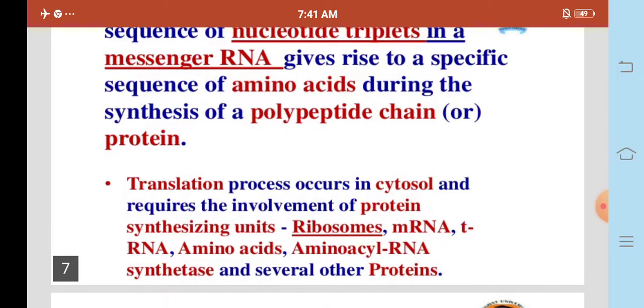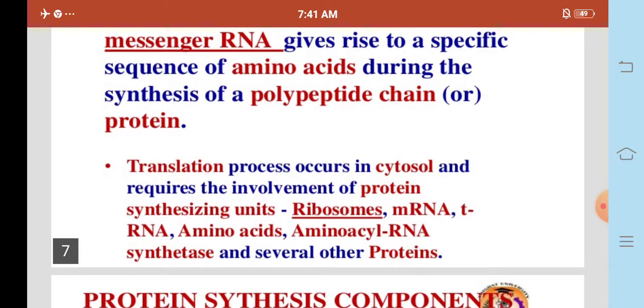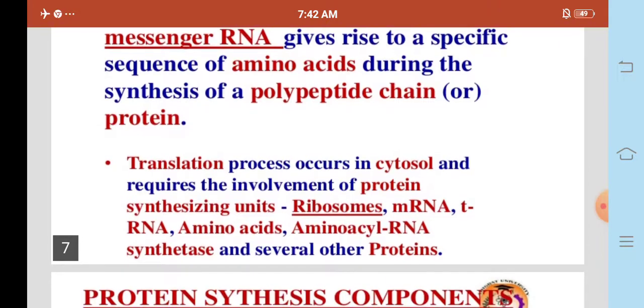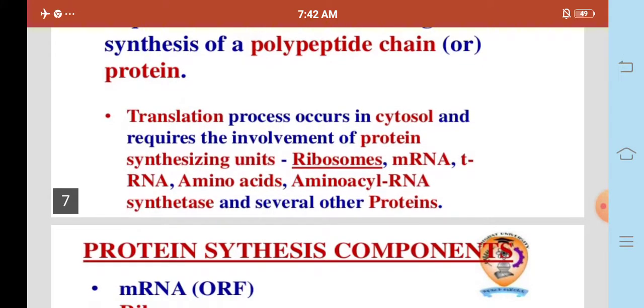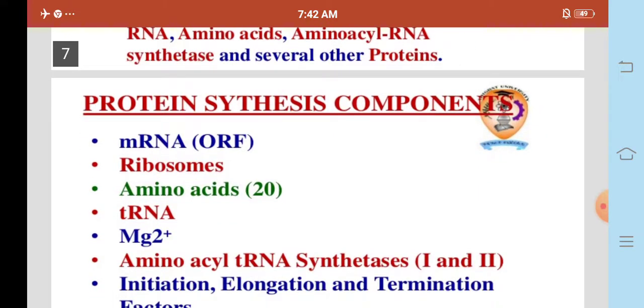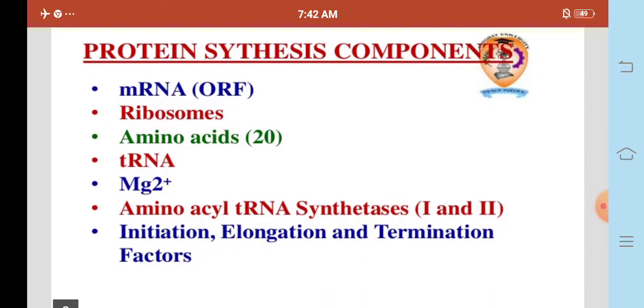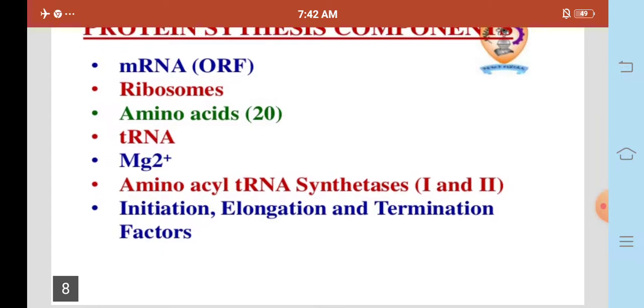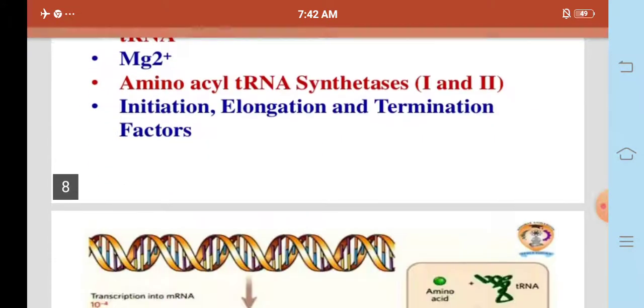The translation process occurs in the cytosol and requires the involvement of protein synthesizing units: ribosomes, mRNA, tRNA, amino acids, aminoacyl tRNA synthetase and several other proteins. Next, protein synthesis components: mRNA, ribosomes, 20 amino acids and tRNA, magnesium, aminoacyl tRNA synthetase 1 and 2, and initiation, elongation and termination factors.